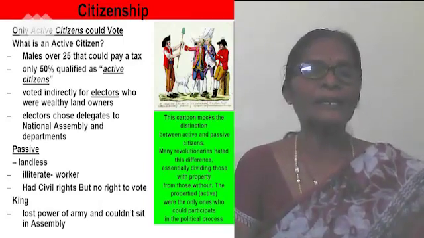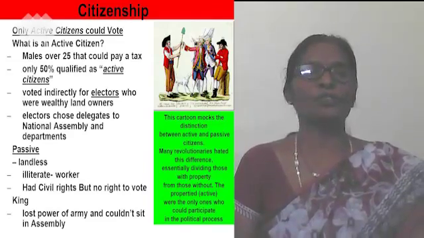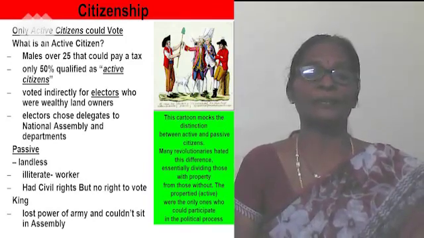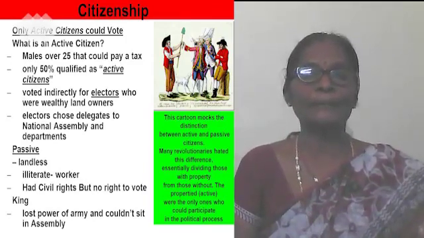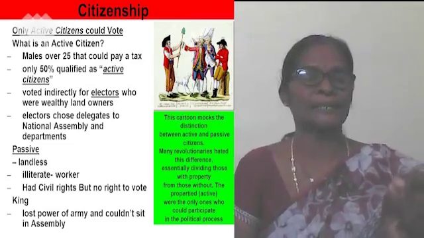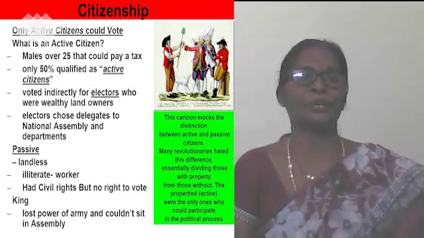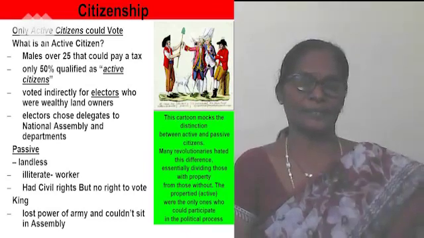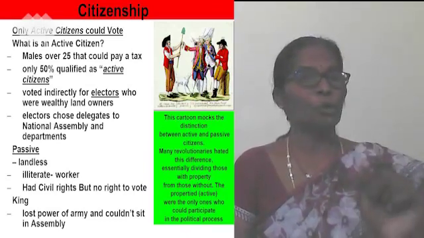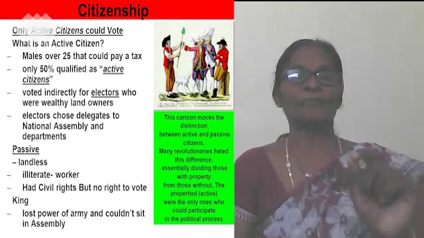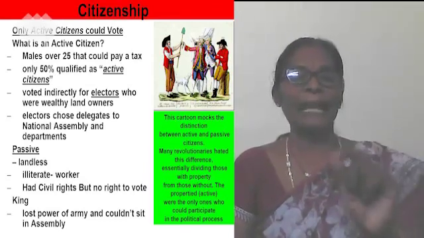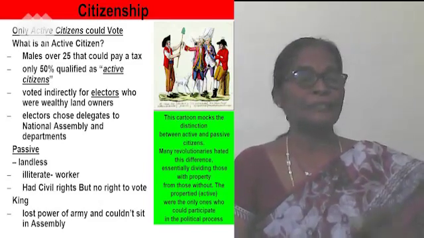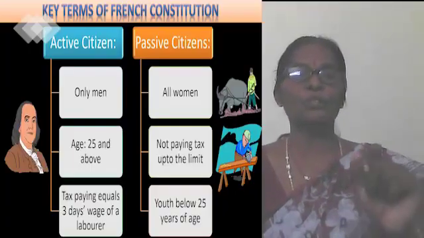So, what has to be highlighted in this constitutional monarchy? Men who were above 25 years of age and who paid taxes equal to at least 3 days of a laborer's wage were given the status or right of active citizens. The men who paid at least 3 days of their wages as tax were called active citizens. That is, they got the voting right to vote for the electors.